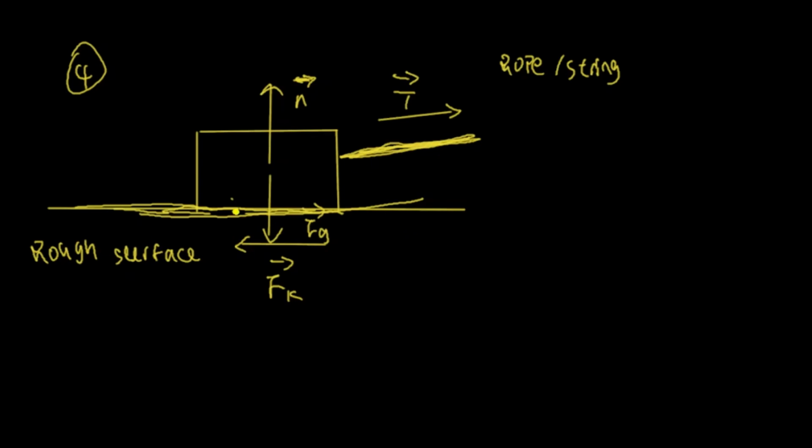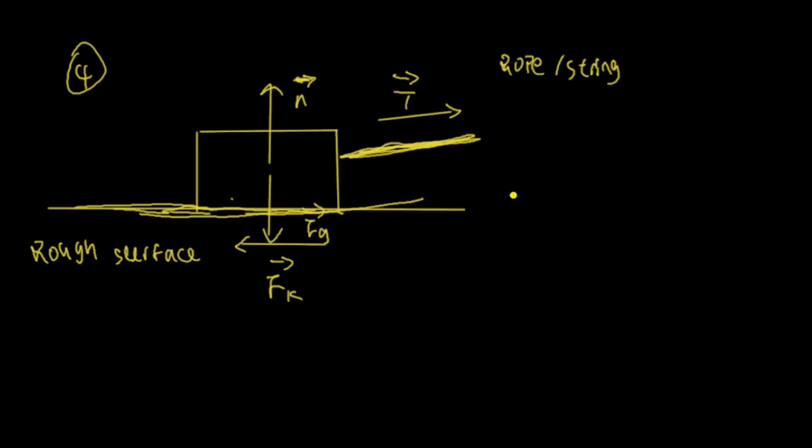But if this object is accelerating, then there's a force going this way, so the net force is not 0. But if this object is moving at a constant velocity, then the net force is 0.